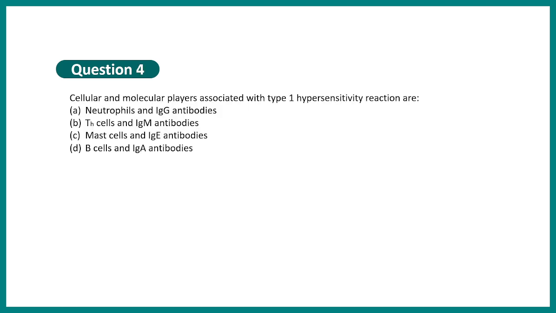Question number 4. Cellular and molecular players associated with type 1 hypersensitivity allergic reactions are neutrophil and IgG antibodies, Th cells and IgM antibodies, mast cell and IgE antibodies, B cells and IgA antibodies. So the correct option is mast cell and IgE antibodies.